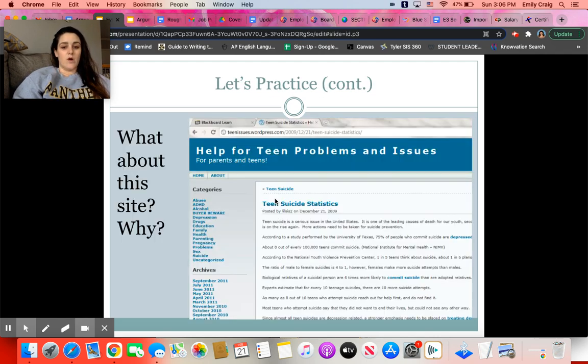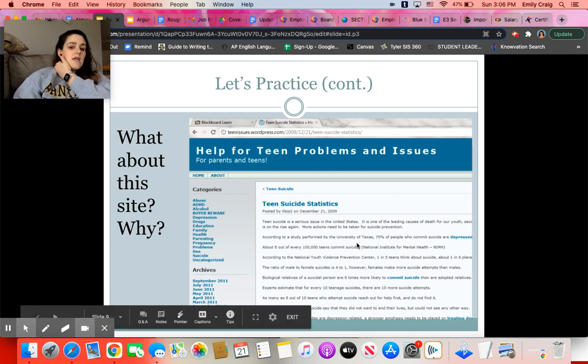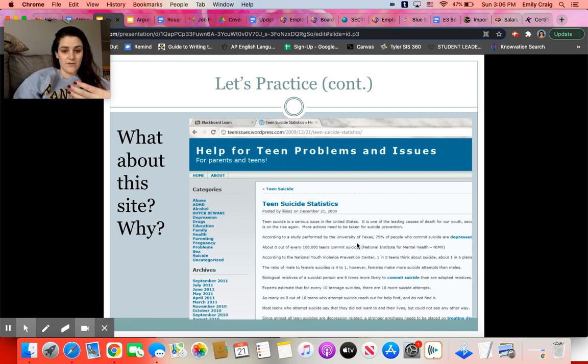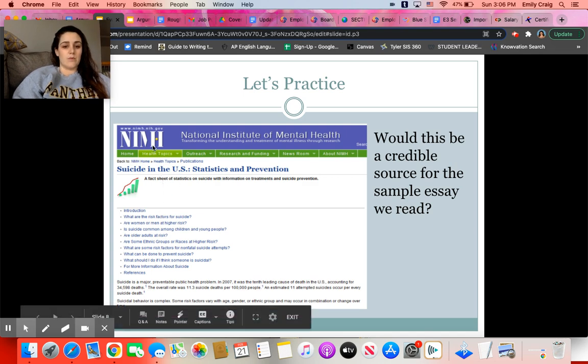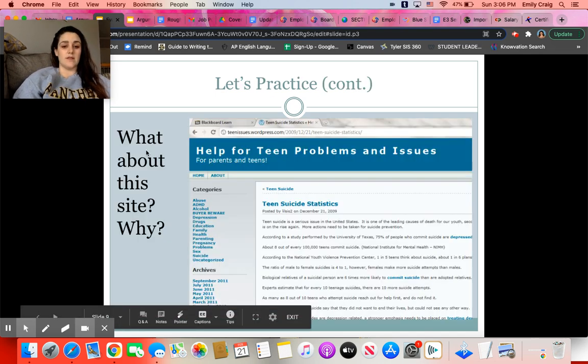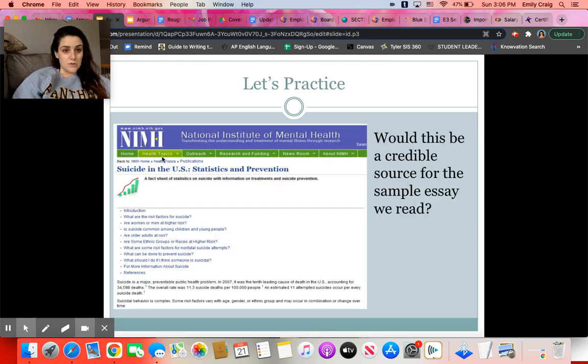And then finally, I have two different websites here, one on mental health and teenagers. And so it's looking at which one would be the best. And so this second option here has statistics. It's citing different things, but this was posted by a blogger and this is a WordPress website. So it's not going to be our most reliable source. Whereas this article is coming from the National Institute of Mental Health. And so we can see these statistics are supported by this company. And so if I were looking between these two websites, I would want to make sure I'm choosing the one that is more reputable.